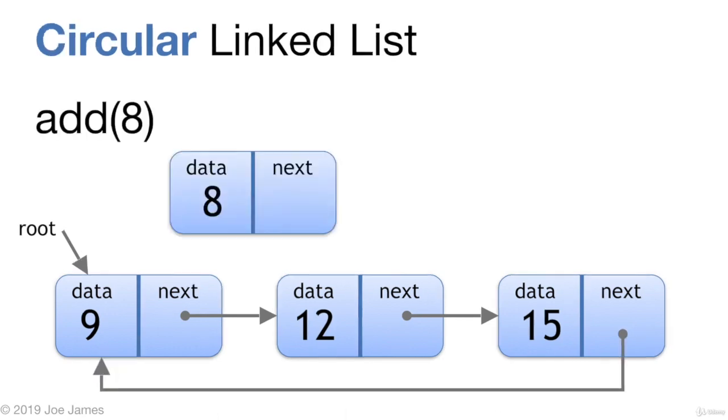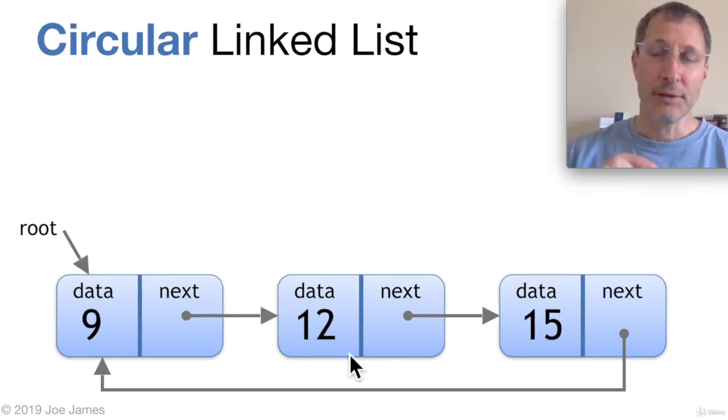The add operation in circular linked lists works slightly differently. Because we have this loop back to the first node from the end node, we'd rather not have to go back and update that every time we insert a new node. So we don't insert the new node as the root node anymore. Now instead we're going to insert it as the second node. We leave the root pointer and the last pointer, the loop back to the root, the same. And instead we insert our new node as the root's next node, and then the next node for our new node is going to be what was previously the second node. So that's the add operation for a circular linked list.